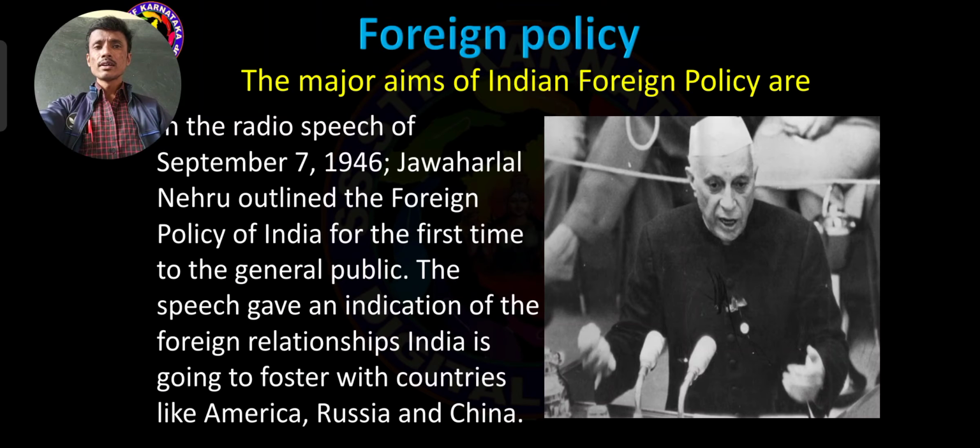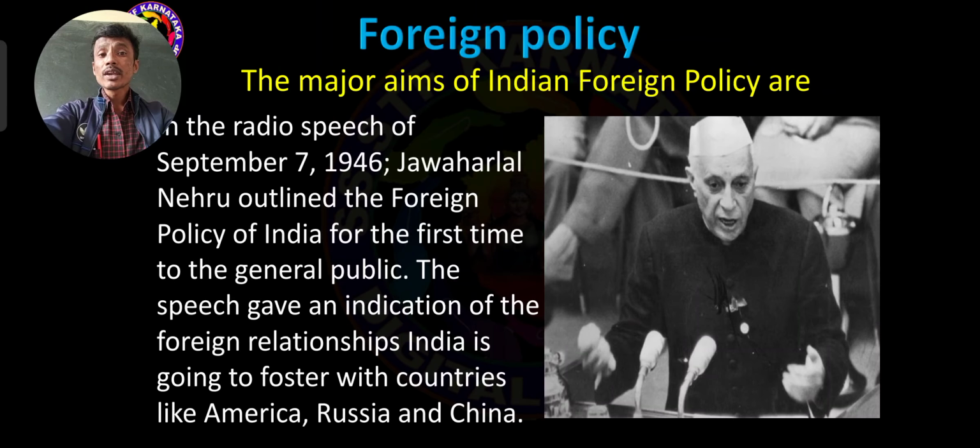And dear students, the major aims of foreign policy, do you know like that? Through the radio speech, September 7, 1946, Jawaharlal Nehru outlined, it means described, the foreign policy. Jawaharlal Nehru outlined the foreign policy of India for the first time to the general public.